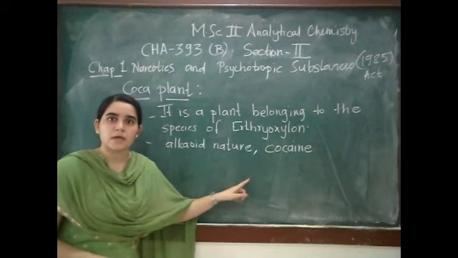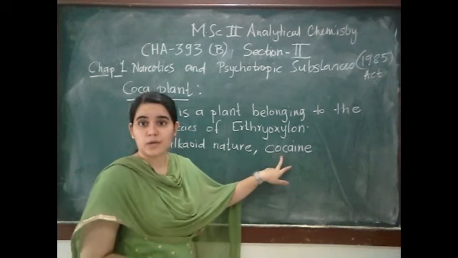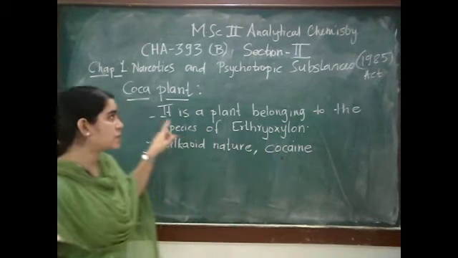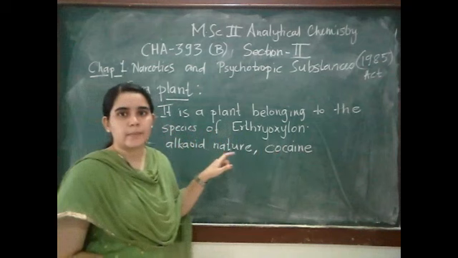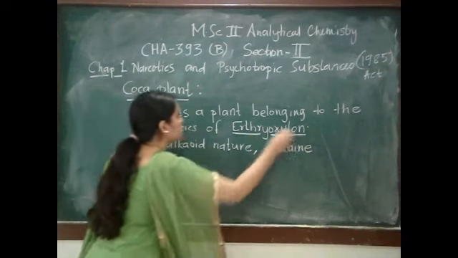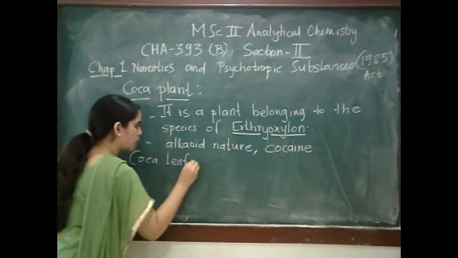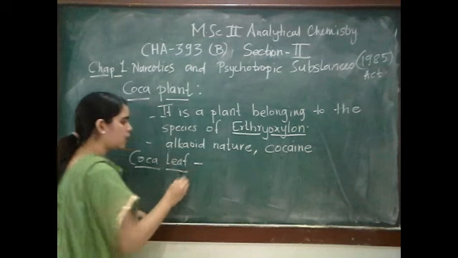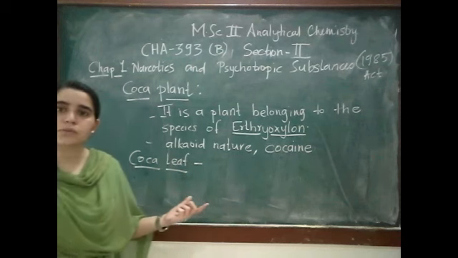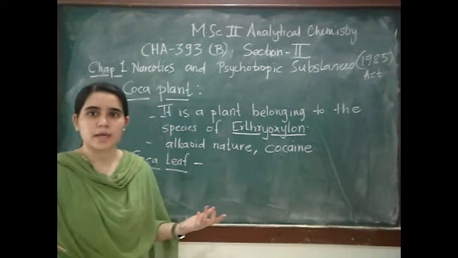So if it is asked from where cocaine emerged, it is basically from the coca plant. Next is coca leaf. Now this leaf belongs to the plant of coca, that is Erythroxylon.